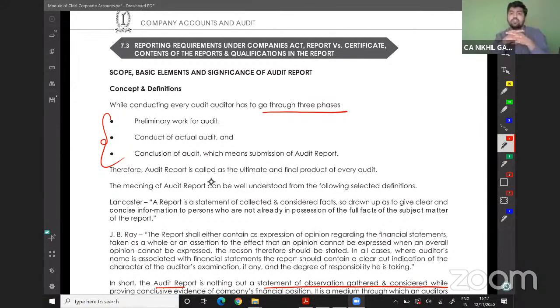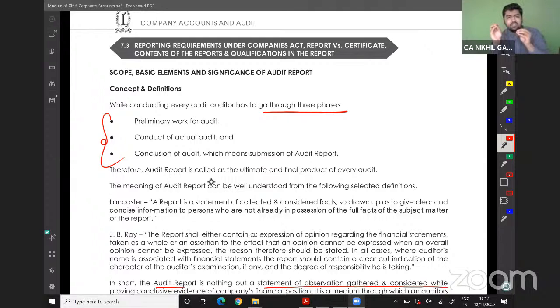So what is the difference between true and fair and correct? See, I will take an example of Reliance. Instead of Reliance, take an example of Mr. X, XYZ Limited. XYZ Limited, a company, has reported a profit of 10 lakh rupees. But the correct profit is 10 lakh and 500.